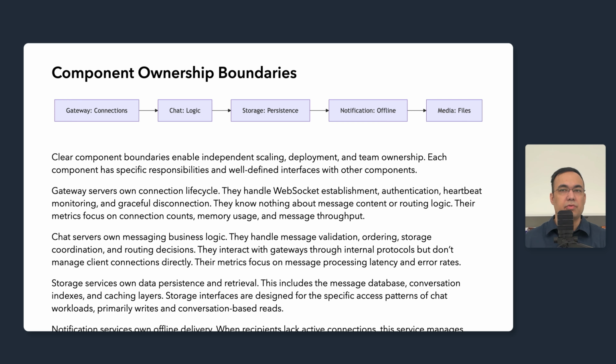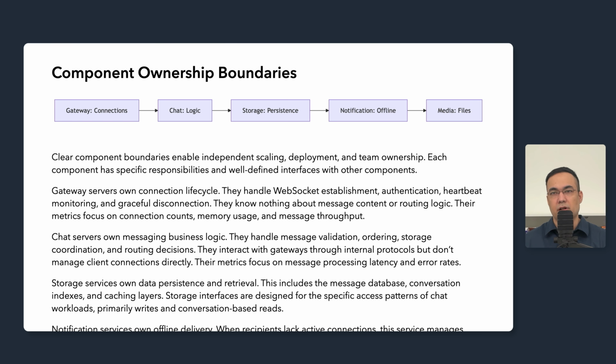Media services own the file storage and processing. Upload handling, thumbnail generation, virus scanning, and CDN distribution are handled here. Media is referenced by ID in messages but stored separately with its own scaling characteristics. The key insight is that good boundaries let each component evolve independently. We can rewrite the notification service without touching the message processing logic.